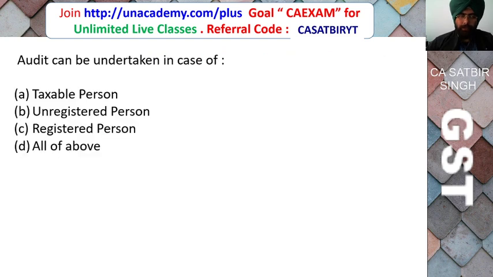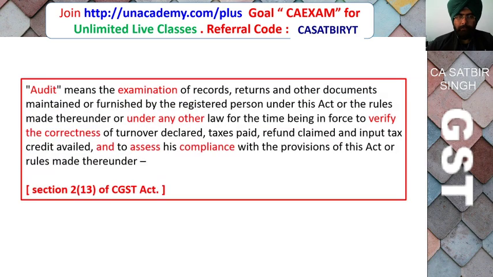So friends, let us start today's class. GST audit provisions. Audit can be undertaken in case of the taxable persons, unregistered persons, registered persons, or all of the above. So what is the correct answer here? Because multiple choice questions can also come in your exam. The answer is that audit can be done only in case of registered persons, who are registered under GST. If the person is not registered, then the GST department cannot order audit of the person under GST.